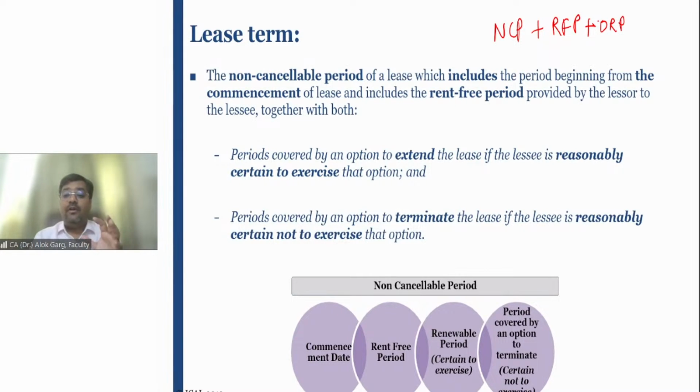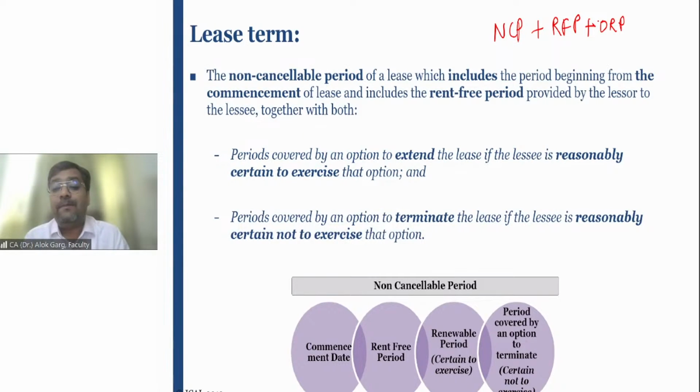So if the firm has invested such a huge amount and the lease period is only 2 years, then probably there is an understanding in the background that of course the lessee will renew, because the lessee has spent a huge amount of money, and when the lessee moves from this office premise to another, the entire leasehold improvement will be scrapped, right? So it is reasonably certain that yes, the lessee will avail the option if the lessor has given the option, right?